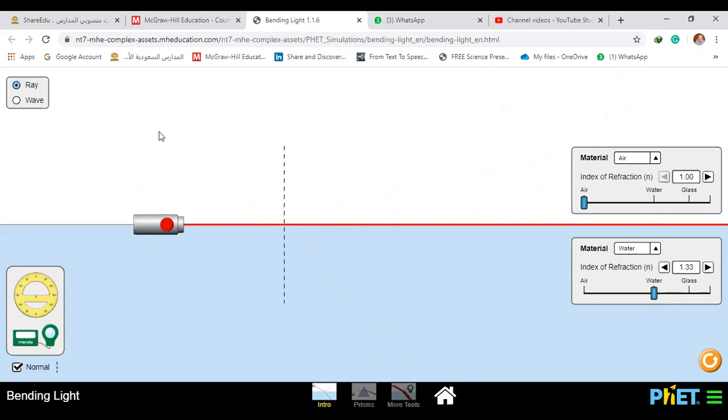Okay, Hamad, answer. There will be no angle of reflection, no angle of refraction. There will be only angle of incidence, because the laser didn't touch anything. This goes above the water, so this means there is no angle of refraction, because light passed in one medium only.